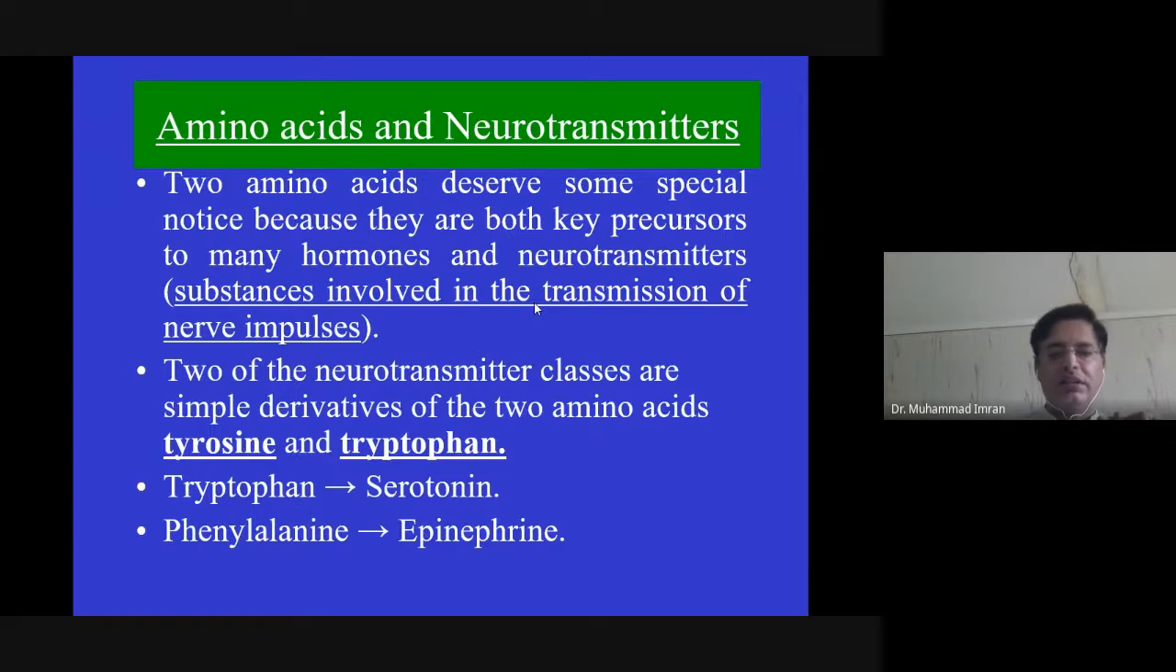Some amino acids act as neurotransmitters. For example, glutamic acid produces GABA, which acts as a neurotransmitter. Some amino acids produce neurotransmitters or hormones, which are very important in regulation. For example, tryptophan produces serotonin, which controls our sleeping pattern and sometimes emotions. Phenylalanine produces epinephrine, which is the hormone of fight and flight.